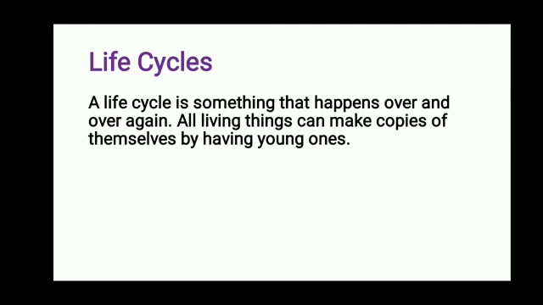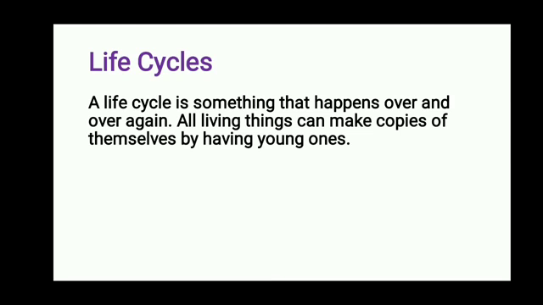A life cycle is something that happens over and over again. Here the word happens means किसी काम का होना. So here it means a life cycle is something that repeats again and again. All living things can make copies of themselves by having young ones. Young ones means their kids.